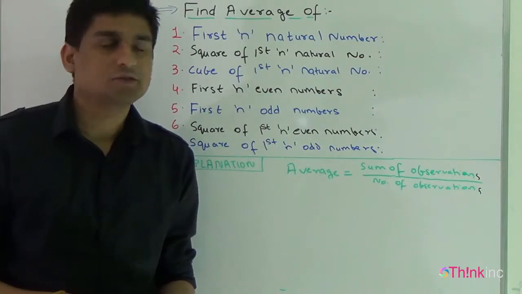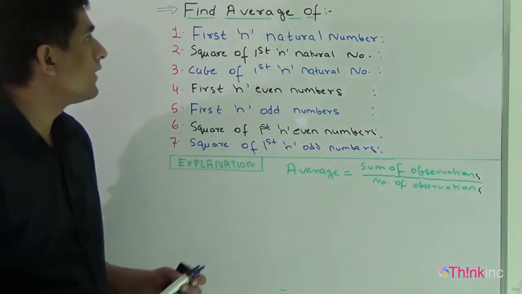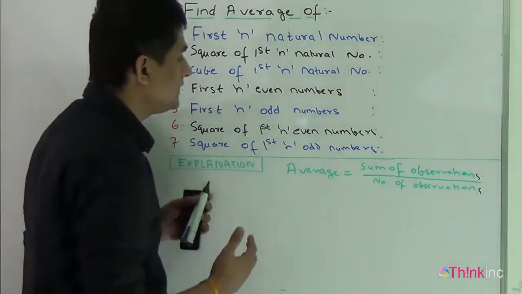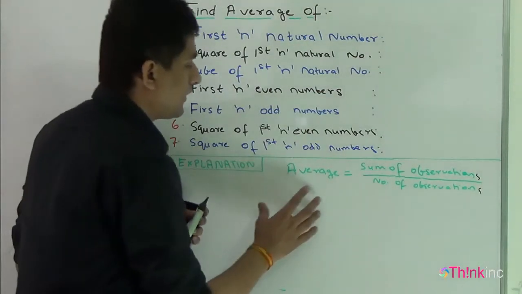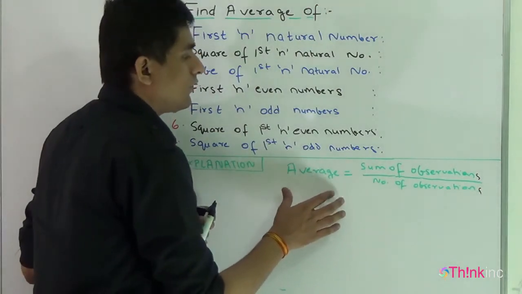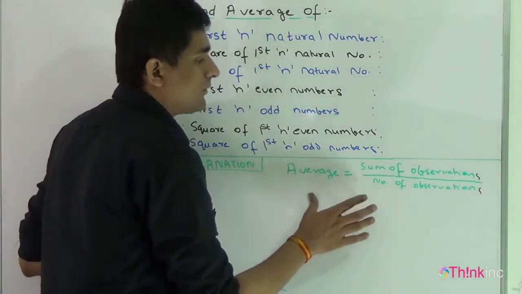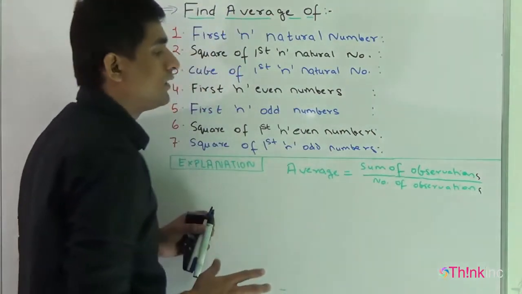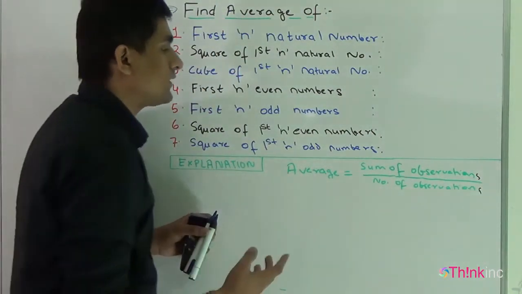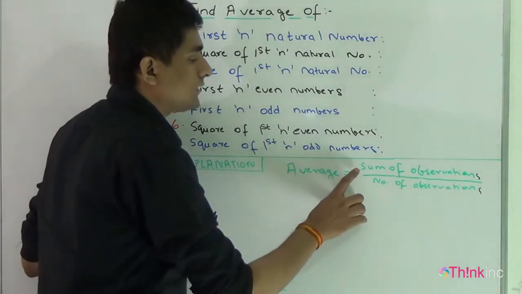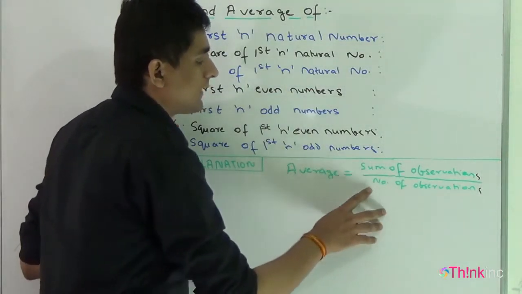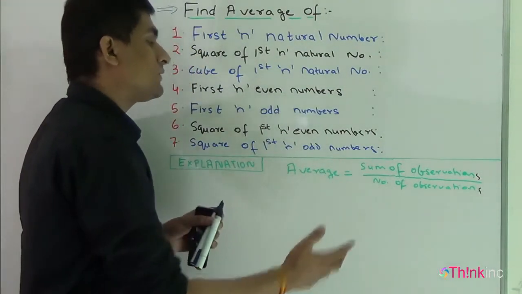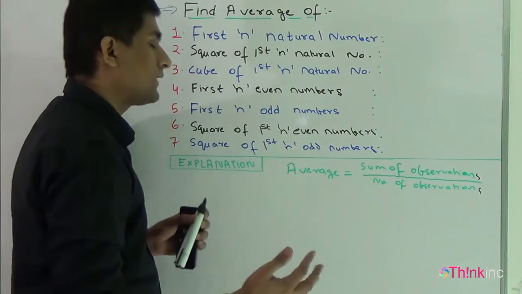Sometimes questions based on simple number series are asked in competitive exams. Before discussing this series, I would like to tell you one thing about averages. The basic formula for calculating the average of any set of numbers is the sum of the observations divided by the total number of observations. So in order to find averages, we need two things: first, the sum of the observations, and second, the number of observations. If we have both of these, we can easily find the average of any set of numbers.